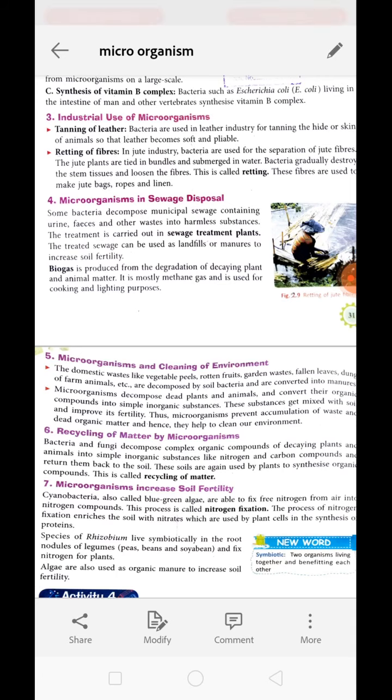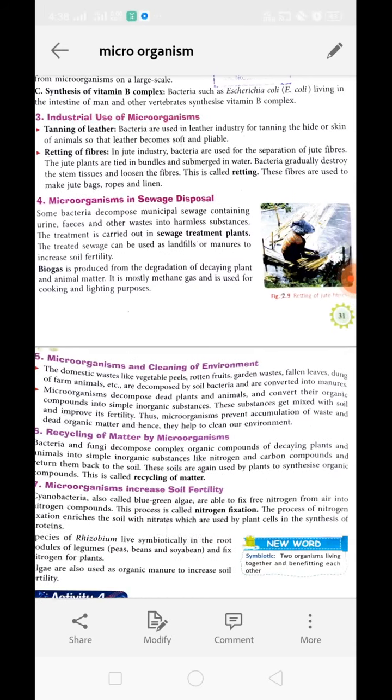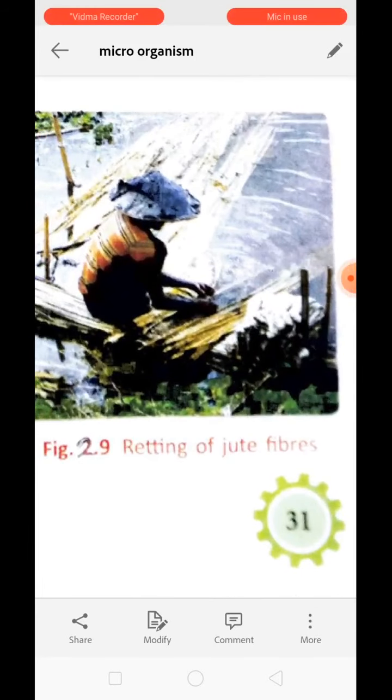Now retting of fiber. You have learned about retting in class 6 as well, in which we leave the jute stem in water for several days so that the bacteria act there and digest the gluing material present on the stem, which glues the fiber to the stem. You can see here the process of retting going on.